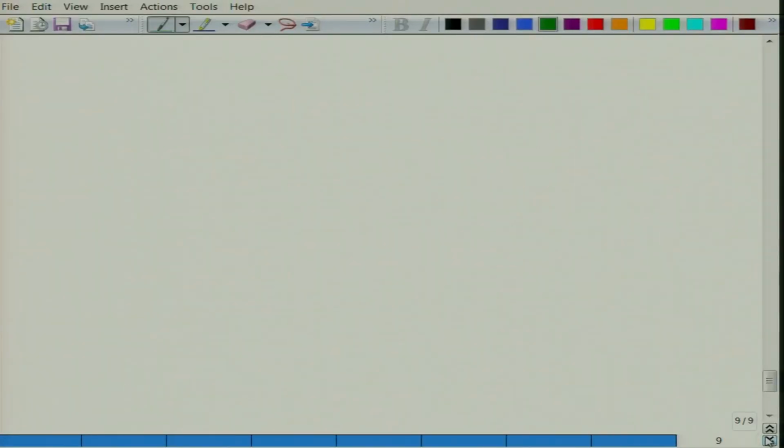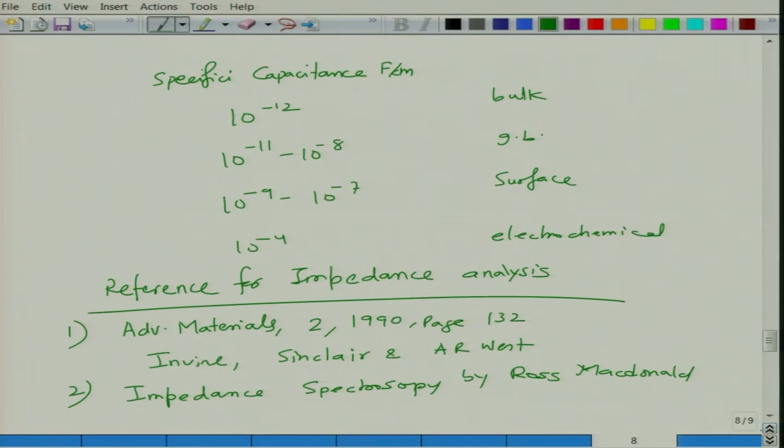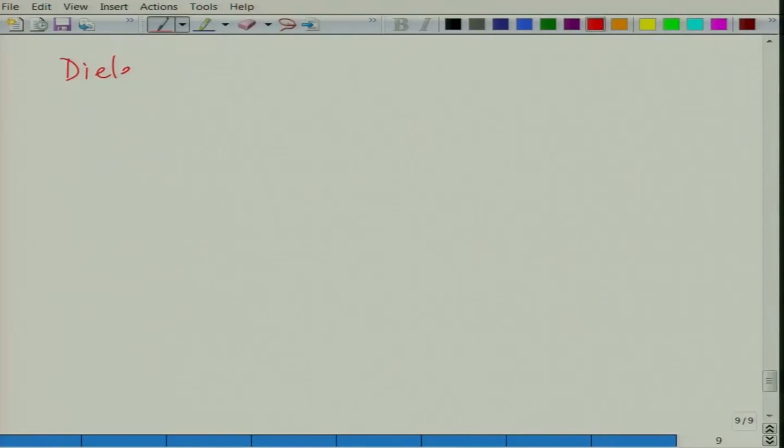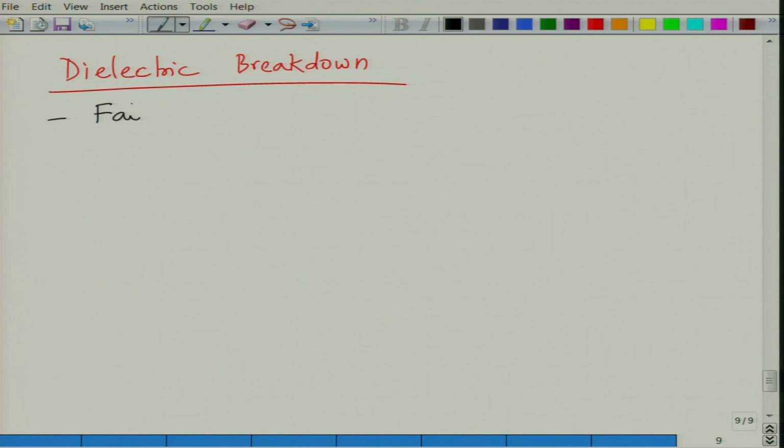So we will now stop this part on impedance spectroscopy, and we will briefly finish this part on linear dielectrics with dielectric breakdown. Dielectric breakdown is basically about failure of dielectrics.